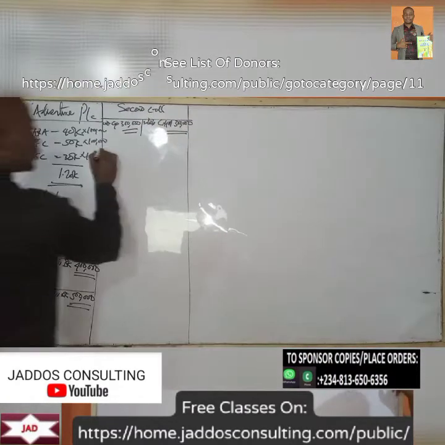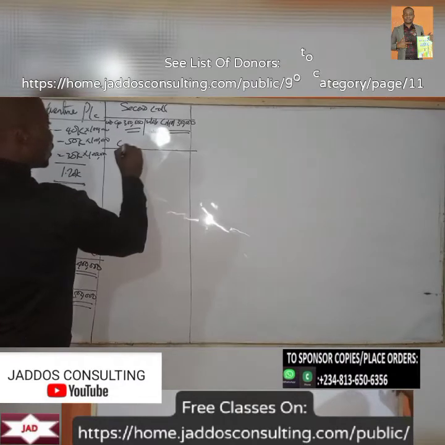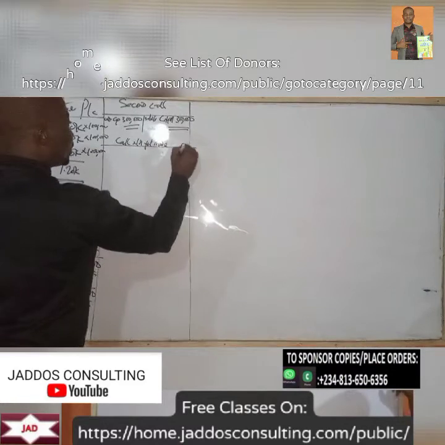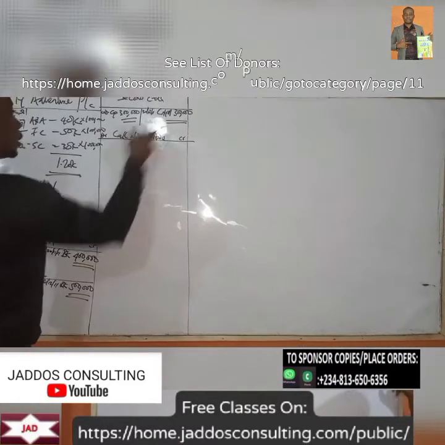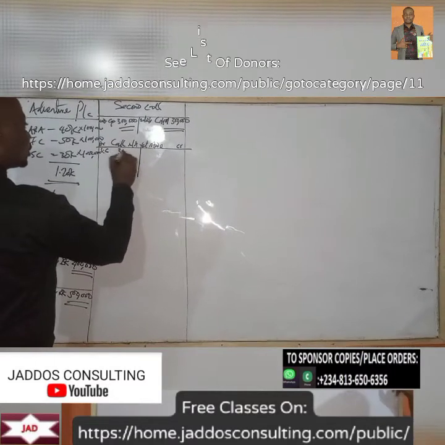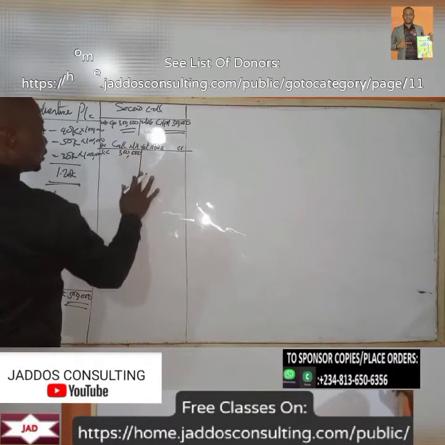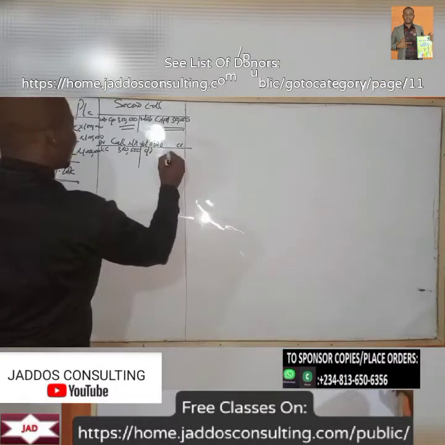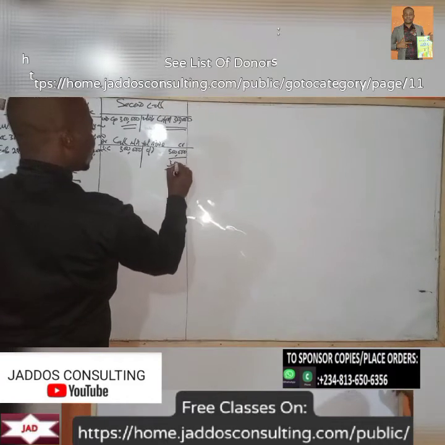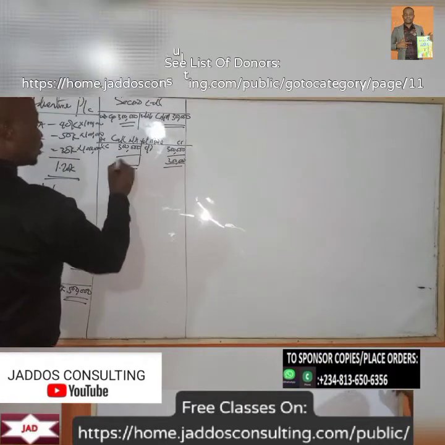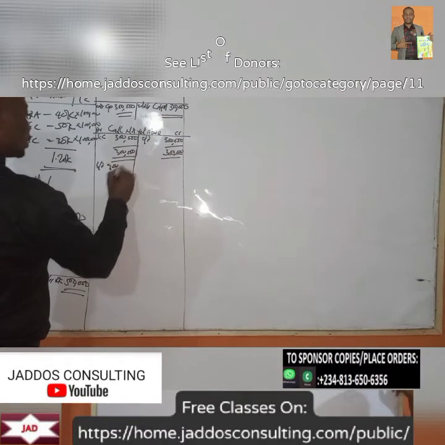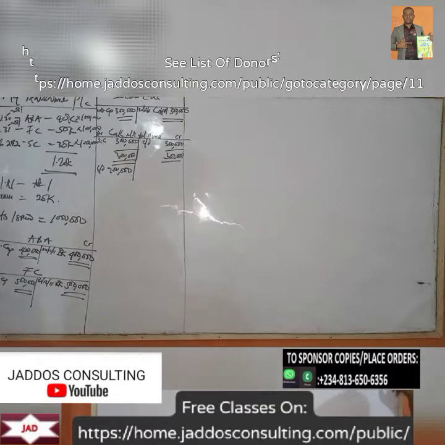So from here now, you have calls not yet made. That will be second call, of how much? 300,000. So you can see that your second call is having a debit balance of 300,000. Okay, so let's proceed.